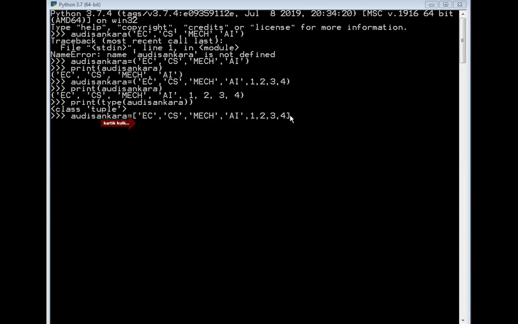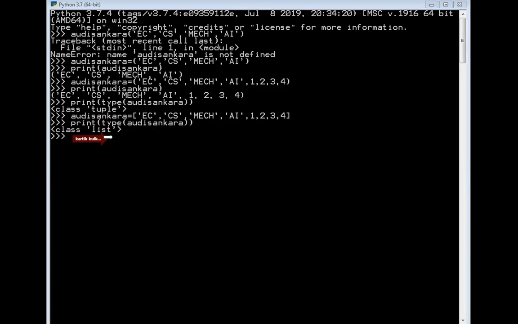Now you can clearly notice, here I will be printing this Adi Shankara, and you are getting the output as a list itself.